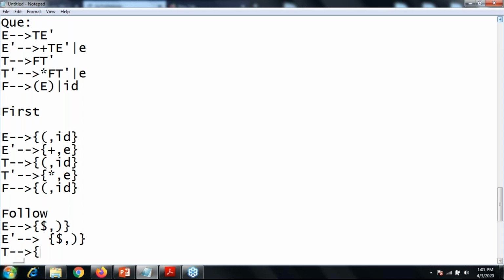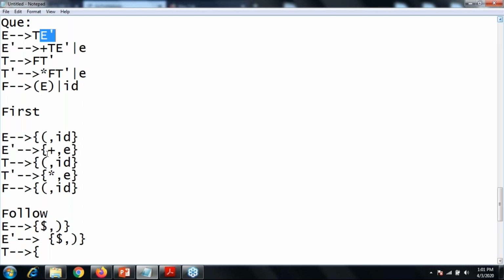Right. So what is the follow of T? Now identify the T in the right hand side. Is there any T? Yes, over here. After T, I have one more non-terminal symbol. Whenever one non-terminal symbol is followed by another non-terminal symbol, you just need to identify the first of your next non-terminal. What is the first of your E dash?